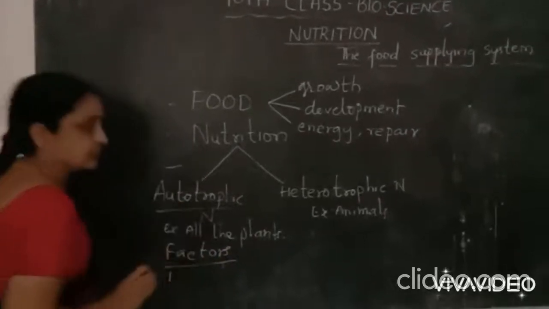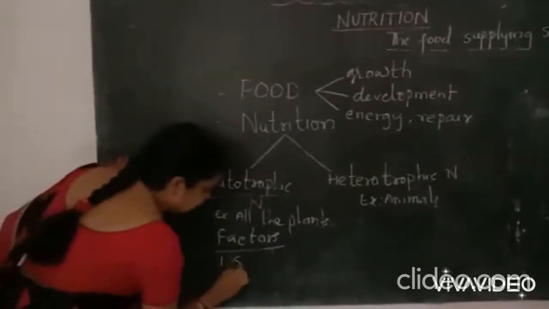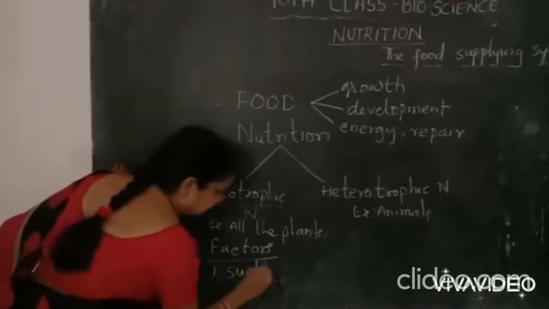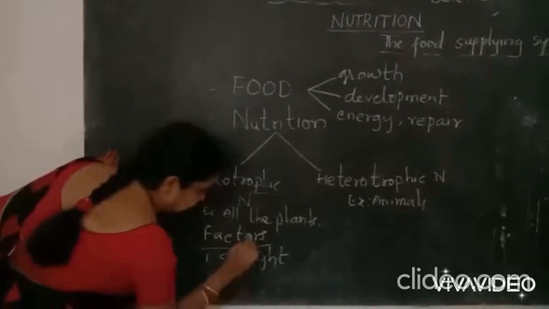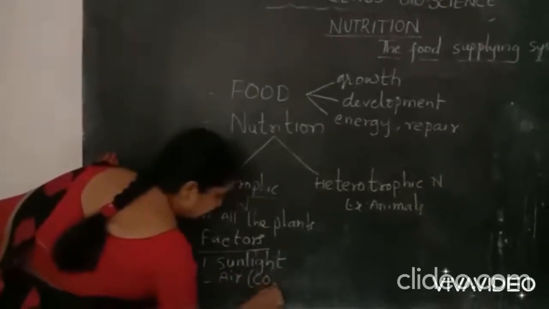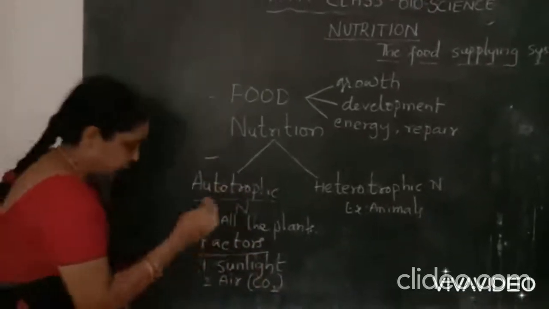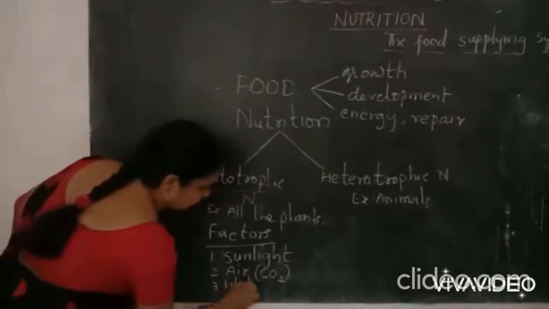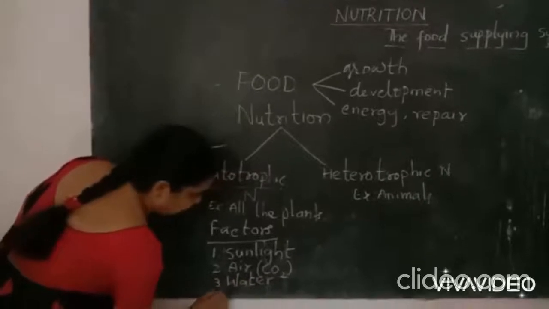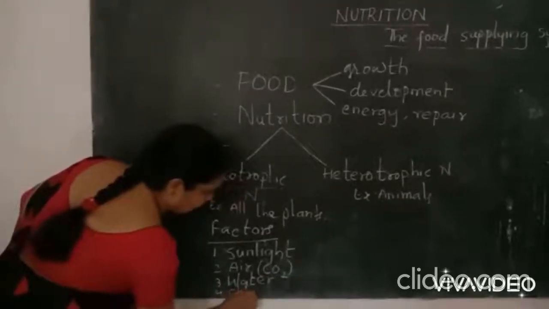One is sunlight, and the second one is air. It means they need carbon dioxide to perform photosynthesis. The third one is water, and the fourth one is chloroplast.